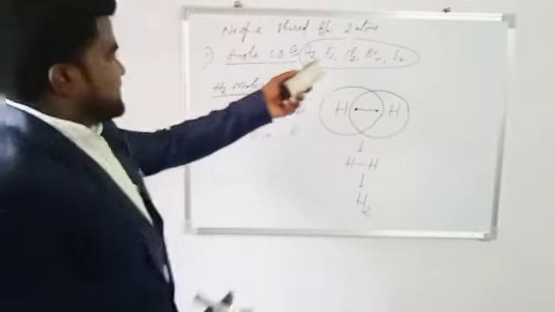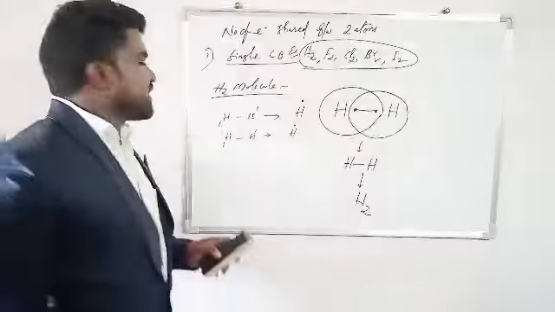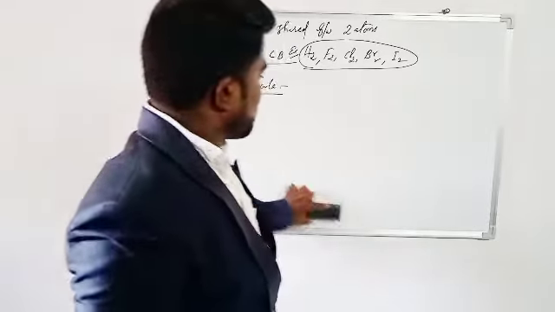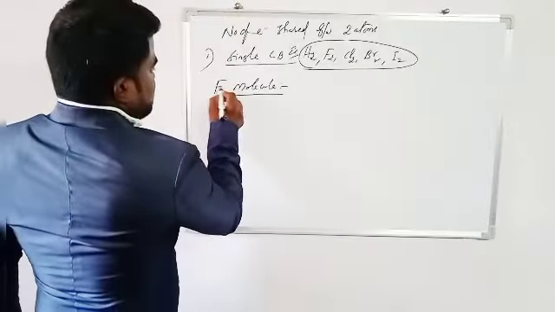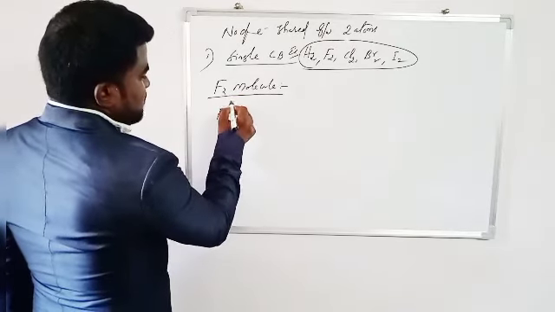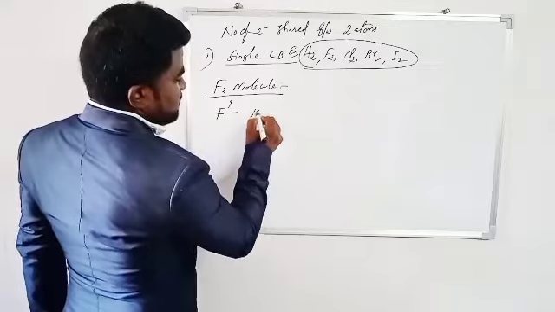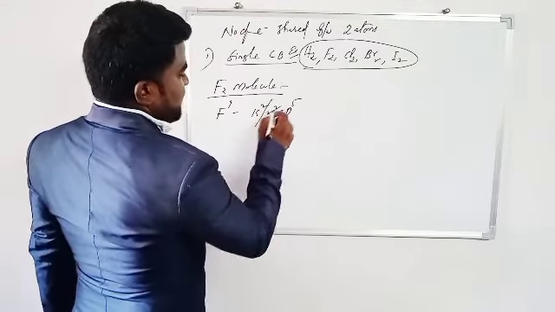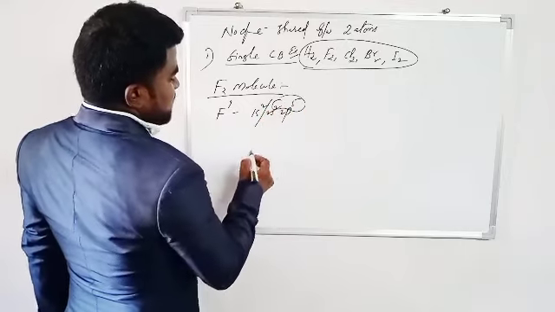Next example is the F2 molecule. Fluorine atomic number is 9, electronic configuration 1s2, 2s2, 2p5. So valence electrons are 7.